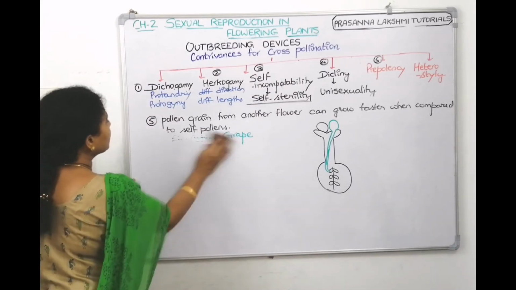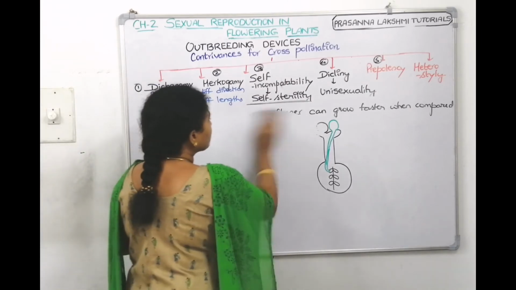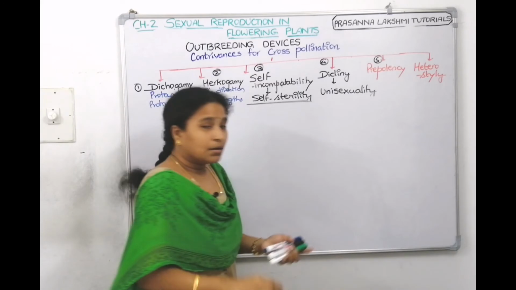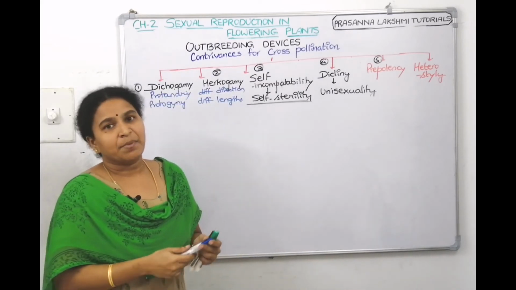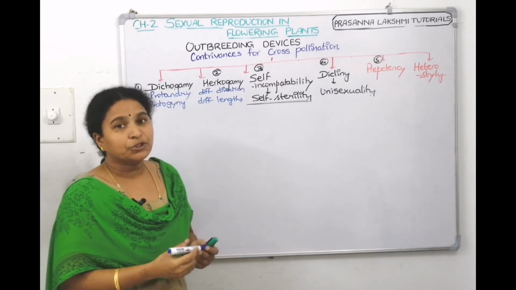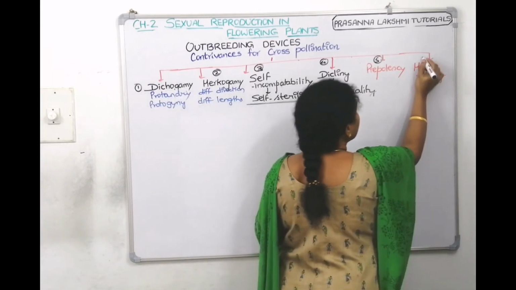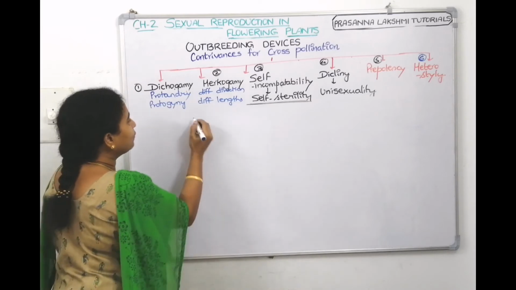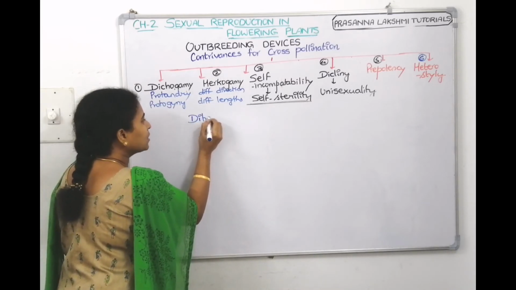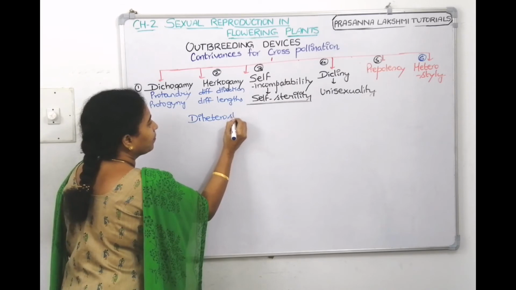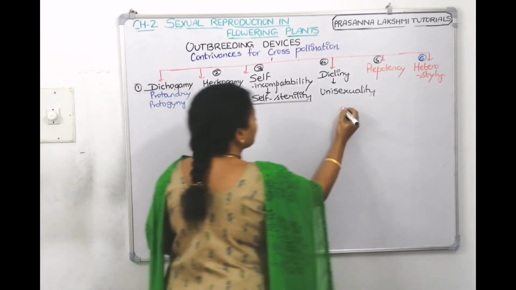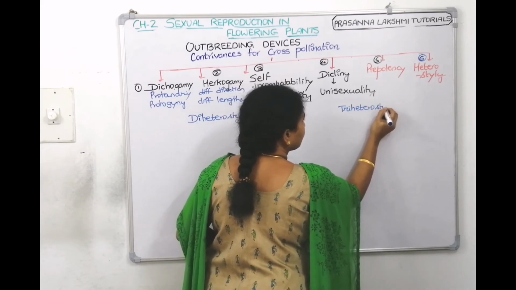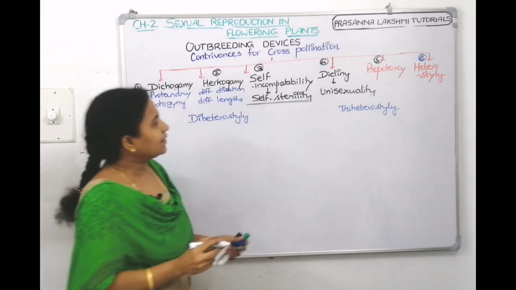Yes, the last one is heterostyle. In heterostyle, the anthers and styles are positioned in different lengths. The 6th one is called heterostyle. Again, in heterostyle, we have 2 types, diheterostyle and triheterostyle.